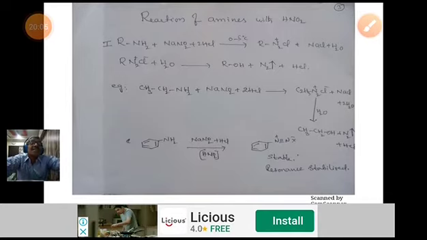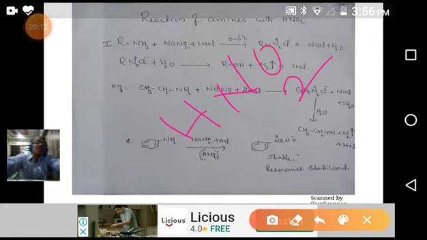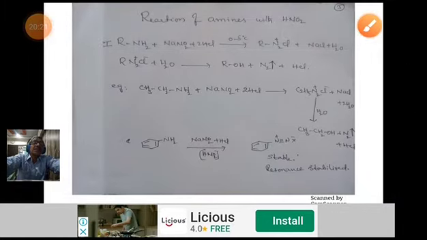So what is nitrous acid? The formula is HNO2. These amino compounds all react with nitrous acid, but they react in different manners and give different products. By using the difference in products, we can easily differentiate these amines.